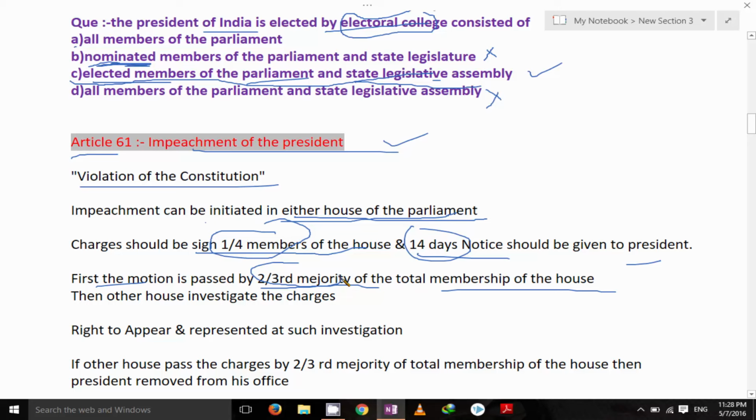2/3 majority from which house? It can be from either house, okay, because we said impeachment can be initiated in either house of the Parliament. So consider it is initiated in one house. 2/3 majority of the total membership of the house. Okay, then the other house investigates the charges. When the other house is investigating the charges, the President of India has the right to appear and be represented at such investigation.